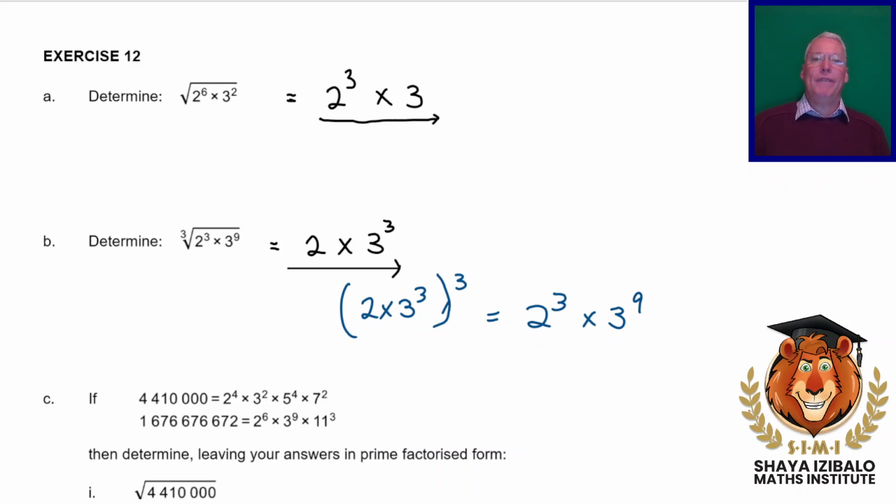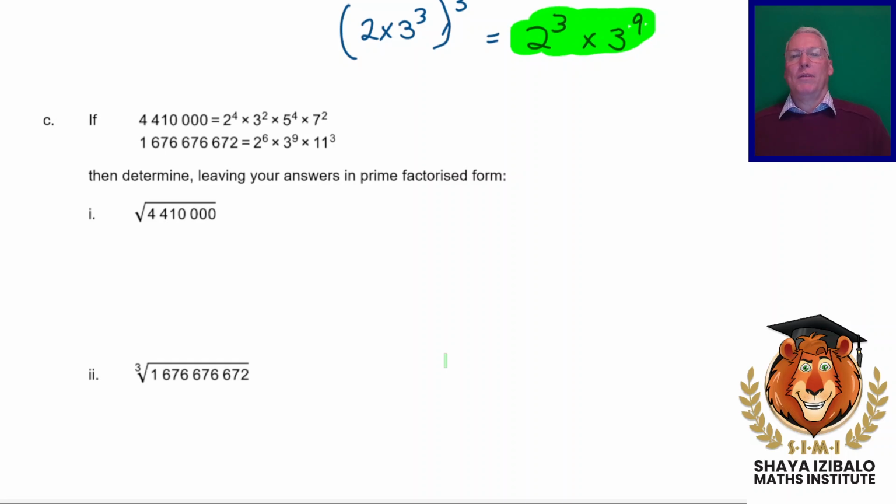Now this here is exactly what we were trying to find the cube root of. So this here is exactly that there, which means that 2 times 3 cubed must be the answer. Cube rooting and cubing are undoing of one another. Right, so now we've got some questions to do here.